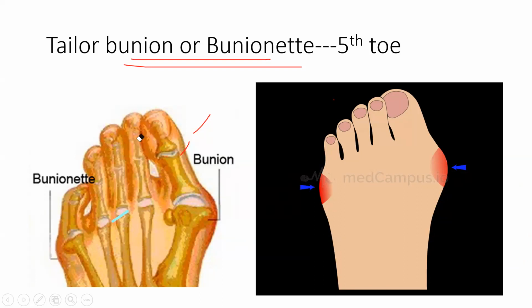So I had already told you what is tailor's ankle. Well, tailors usually strike their lateral part of the foot on the metallic rods. Okay, so laterally on the malleolus they have that bursitis. Some on the lower side of their fingers they have bunionate. Okay, so tailor's bunion बोलते हैं इसको और bunionate बोलते हैं fifth toe.